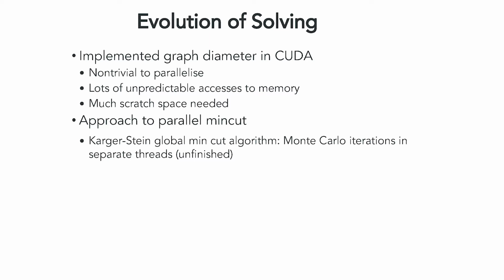The graph diameter itself is probably not the most optimal implementation that there can be in CUDA. In particular, this is non-trivial to parallelize, and there's a lot of accesses of random parts of memory. Like there's memory accesses all over the place, which I imagine slows things down a lot. And it currently, as it stands, needs a lot of scratch space to run this graph diameter algorithm.